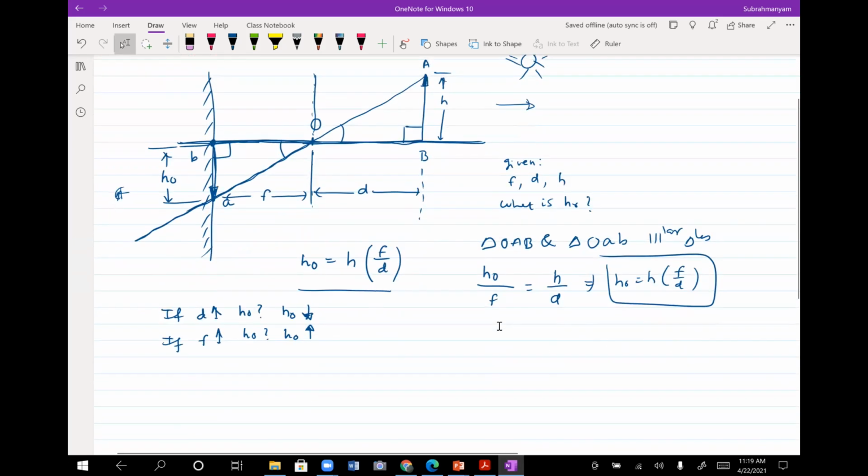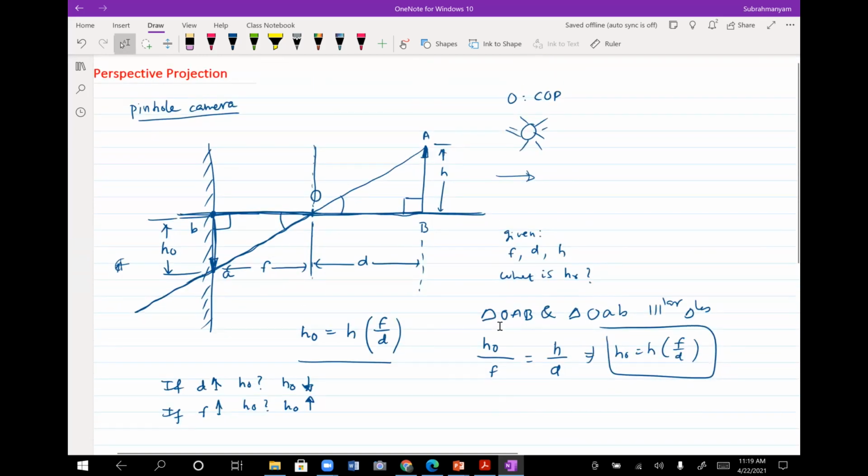Now, while this is a very simple thing you could easily understand, this is not the way you treat projections mathematically. There is a nice tweak that people would do here in order to deal with all these image projections.